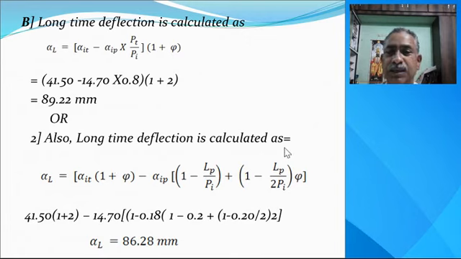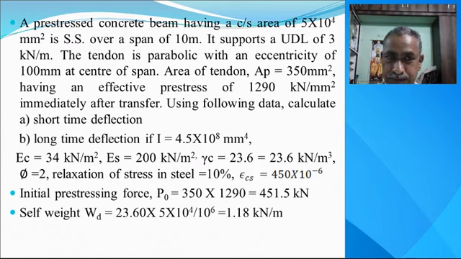Second, we can use the second formula, that is the Naaman Ali ACI report. Alpha L is equal to alpha Ti into (1 plus phi) minus alpha Ip into in bracket (1 minus Lp divided by Pi) plus (1 minus Lp divided by 2 Pi) multiplied by phi. So using this formula, we get alpha L, that is the long time deflection, equal to 86.28. 89.22 using the first formula, and using the second, the Naaman Ali formula, we get 86.28 mm, that is the long time deflection.